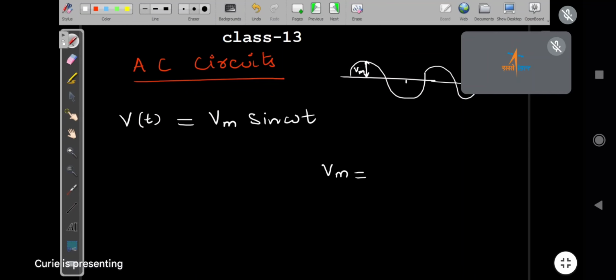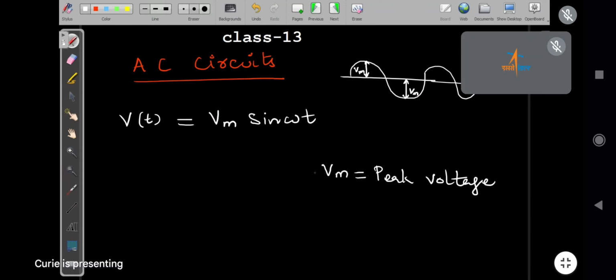This is Vm. Both directions we can take the peak voltage. This is Vm. Peak voltage value we can say.